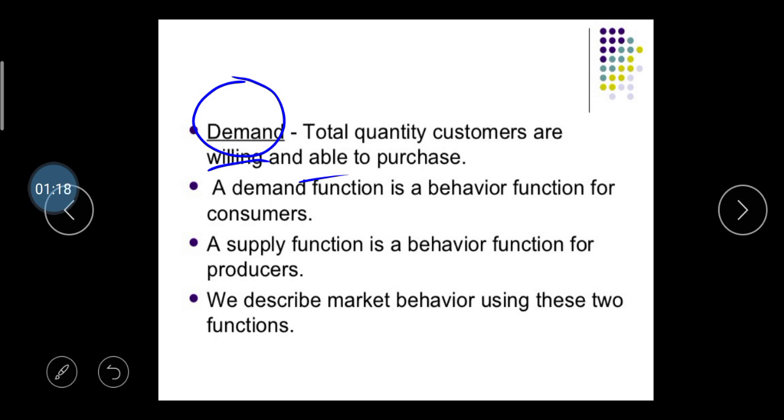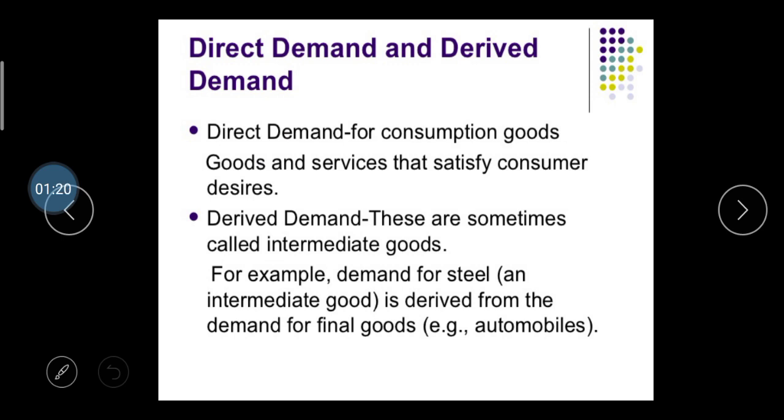So in the next slide, there are two main types of demand. First one is direct demand and second one is derived demand. So direct demand means what? The consumption of goods and services that satisfies the customer's desire is called direct demand.